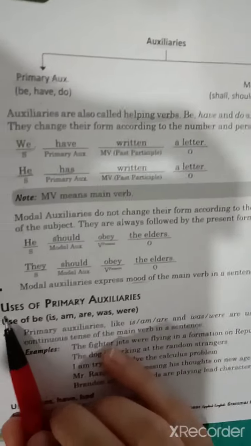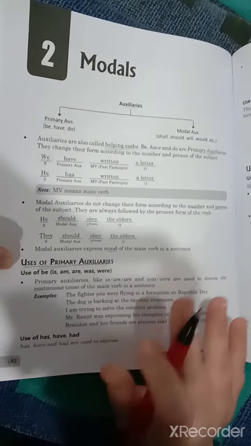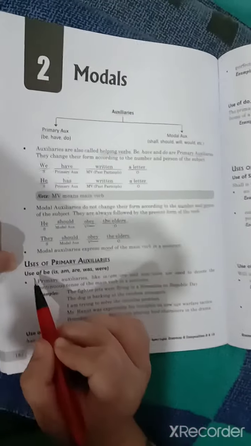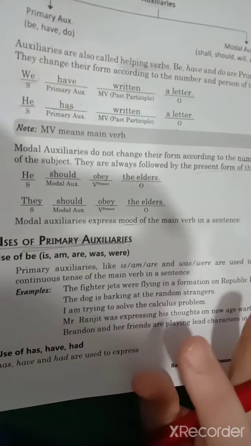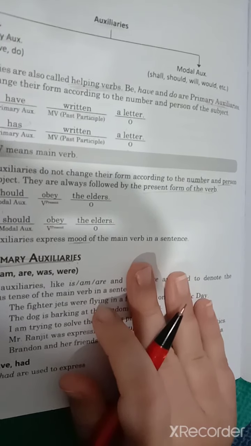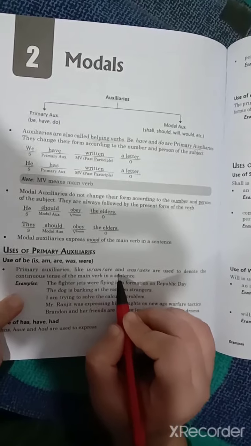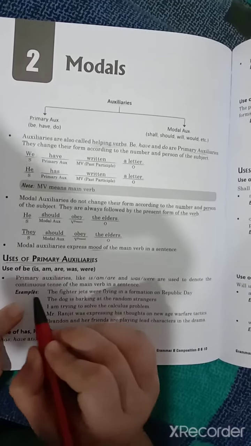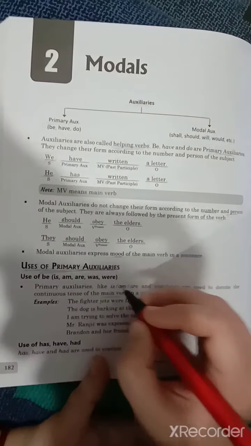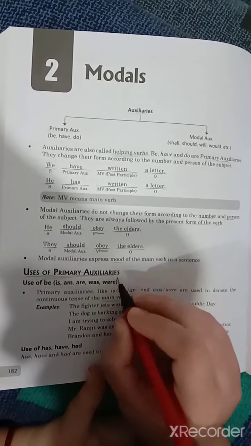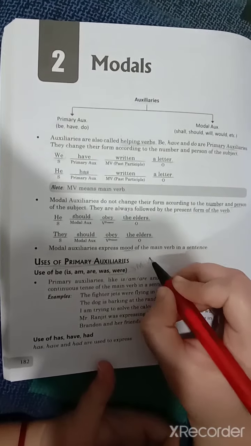Moving on to the details of uses of primary auxiliaries. Now where will you use these primary auxiliaries? Use of be: is, am, are, was, were. Primary auxiliaries like is, am, are and was, were are used to denote the continuous tense of the main verb. Now, this can work as a primary verb as well as a main verb. Am, is and are can also work as a main verb.